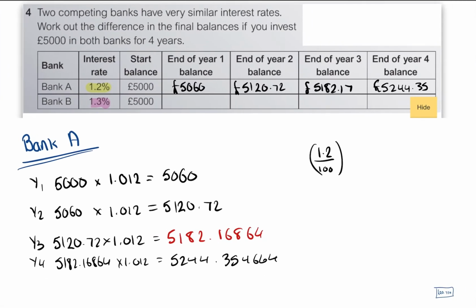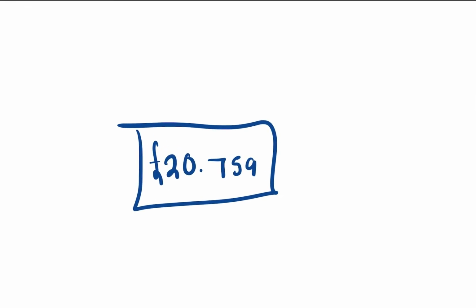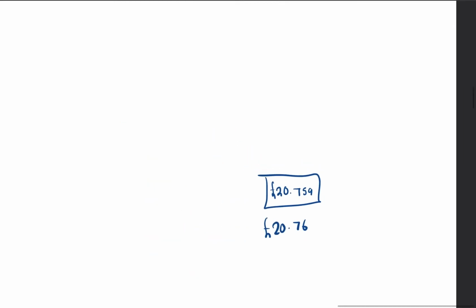Can you do that for Bank B now? And can you tell me what is the difference of them after 4 years? Okay, I'm going to pause it here now. And in 3, 2, 1, you're looking for a difference of £20 and 75 pence, but we'll round that up actually, 20.76. That's the answer you should be looking for.